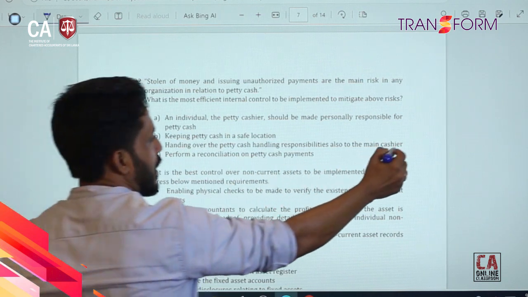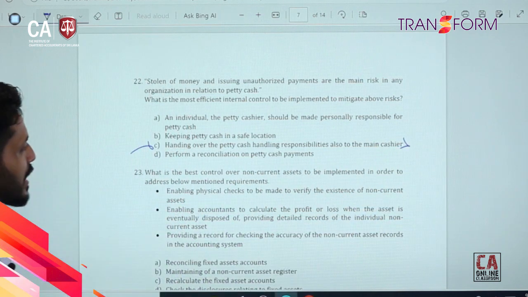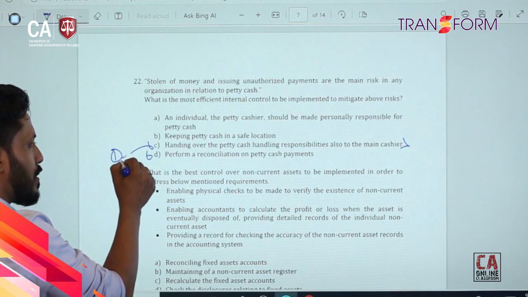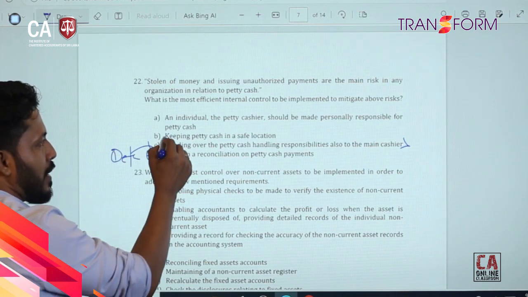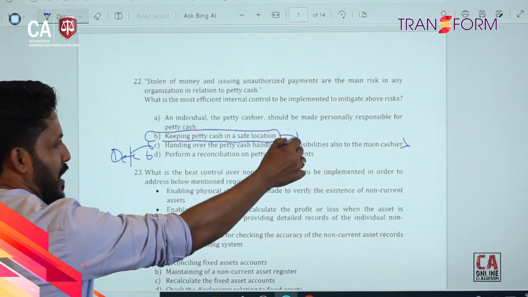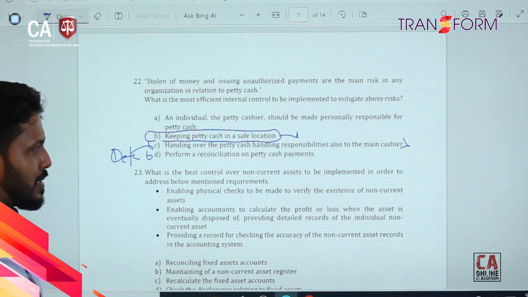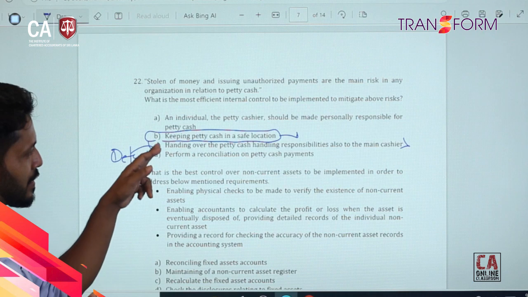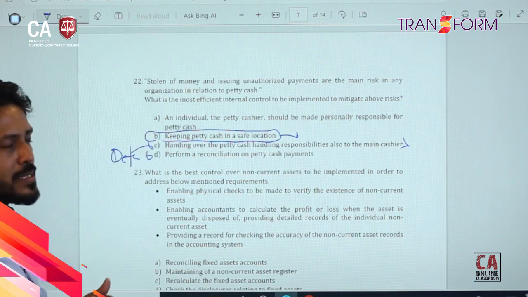Perform a reconciliation on petty cash payments. This is a detective control. Keeping petty cash in a safe location may ensure the existence and the safety of the cash balance. This is a good control, but not addressing this business risk.